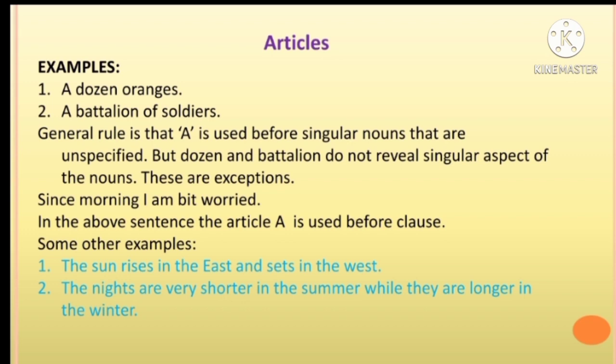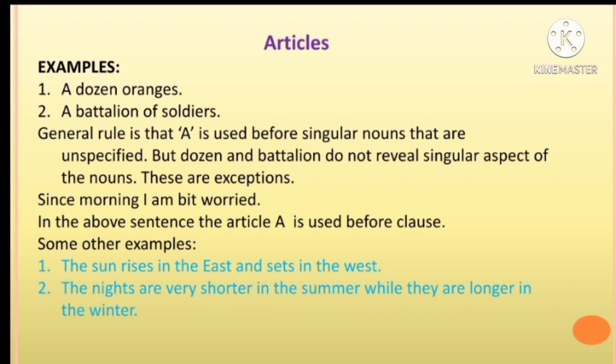Since morning, I am a bit worried. See the example. Since morning, I am a bit worried. In the above sentence, the article a is used before clause. What is a clause? A group of words that includes a subject and a verb. A clause is usually only part of the sentence. So, what is a clause? A group of words that includes a subject and a verb. So, in the above sentence, the article a is used before clause.